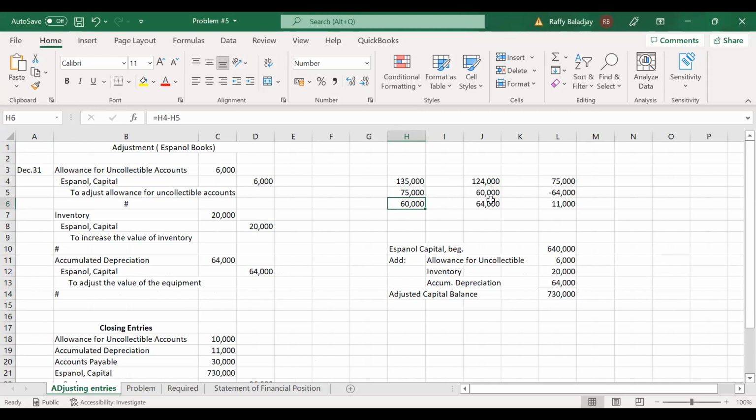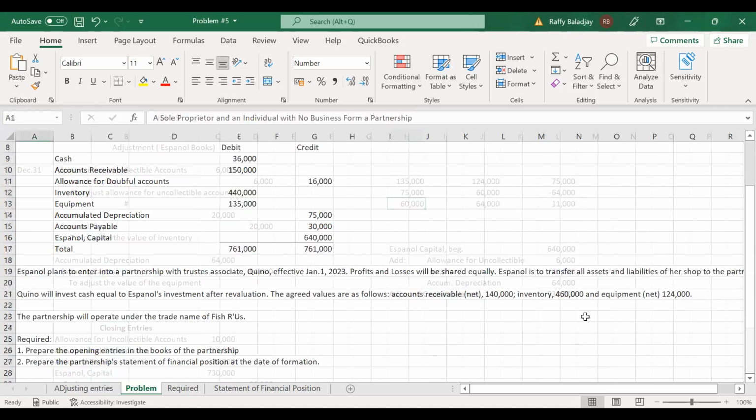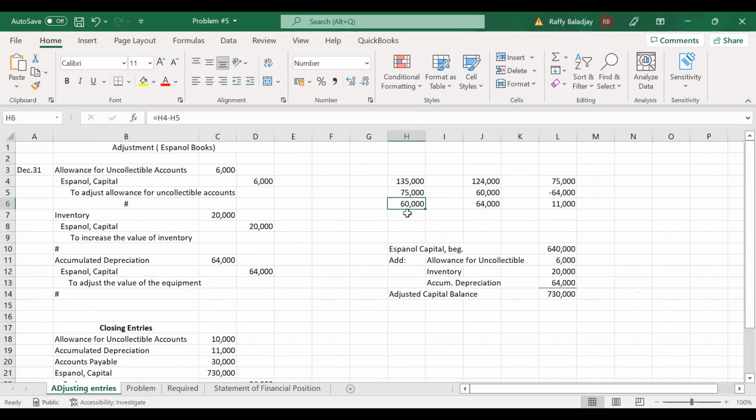So it means that 75,000 should be reduced to only 11,000 so that we will have the amount based on the agreement, 124,000. So 135 minus 11, we will get 124 based on the agreement. So this is our third adjustment.